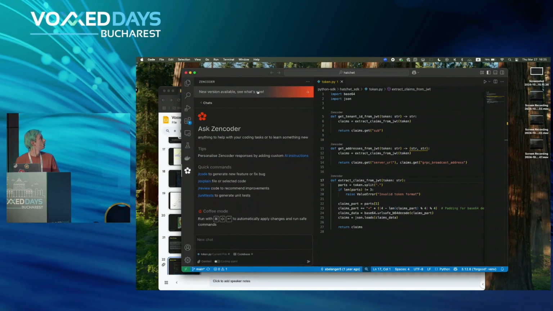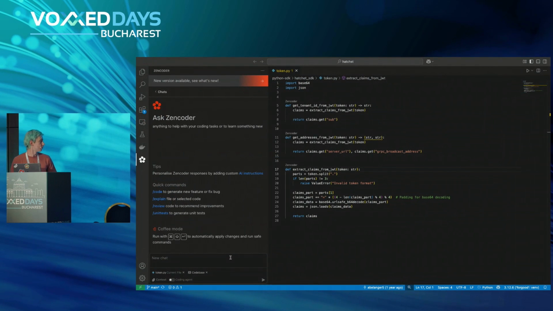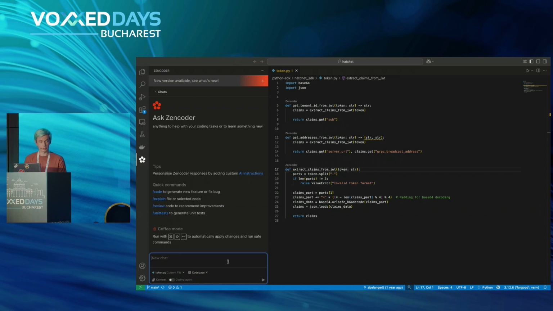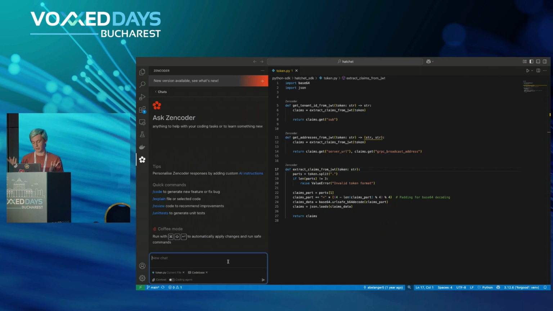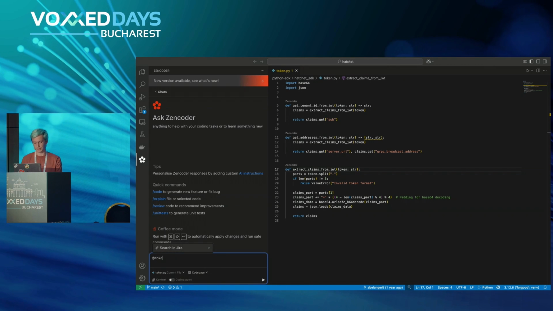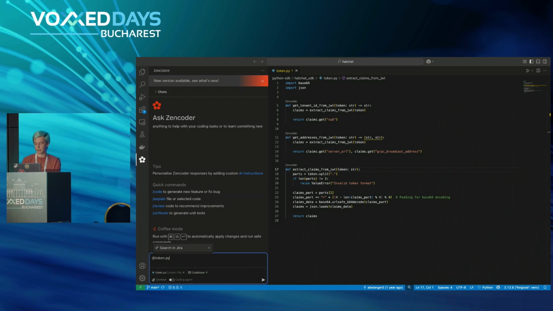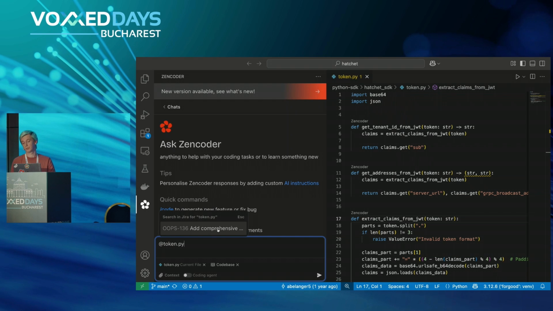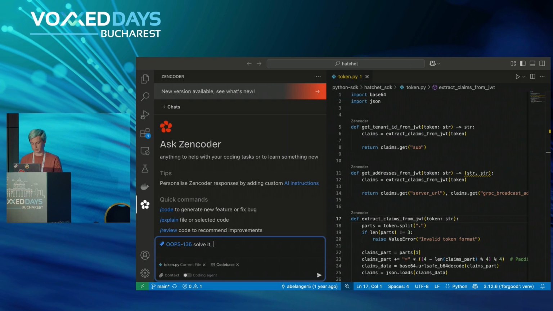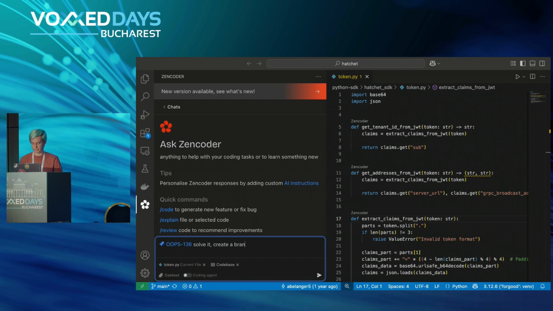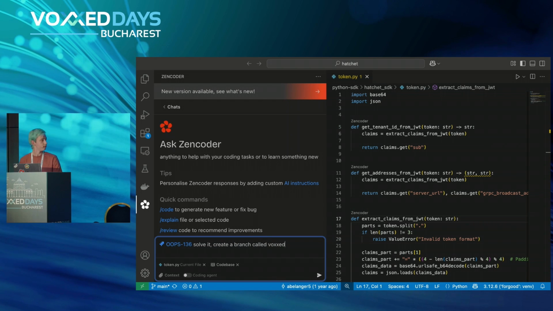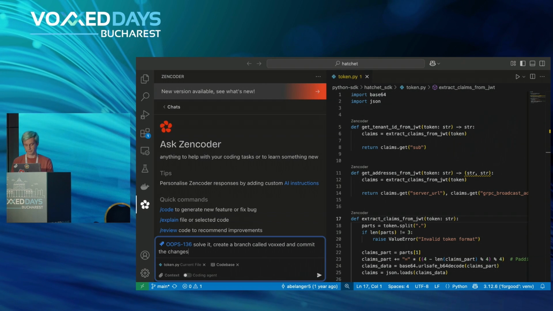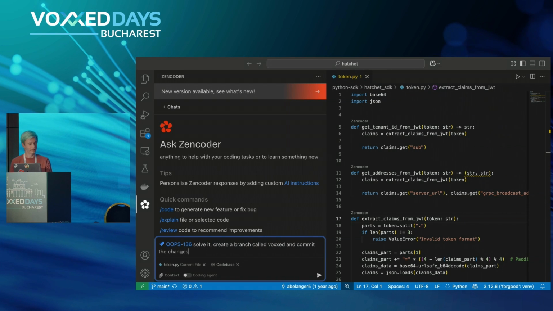All right. So yeah, we are integrated nicely into your existing IDE. You don't need to switch like with Cursor or Windsurf, whatever. And we can do pretty typical tasks of your everyday life. We can reference a specific ticket in Jira. Let me zoom in a bit here. I have this ticket which asks us to add the documentation, and we can ask it to actually solve it, create a branch called Voxed, and commit the changes. Right. So basically, your typical small task for 5 minutes, right?